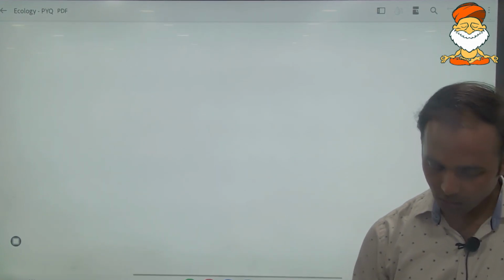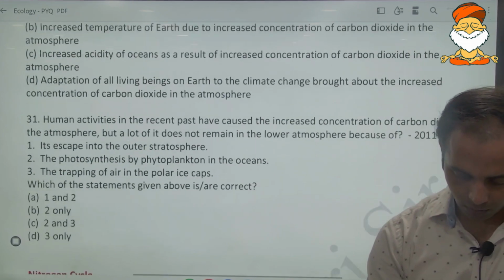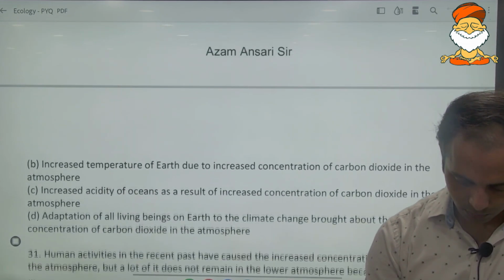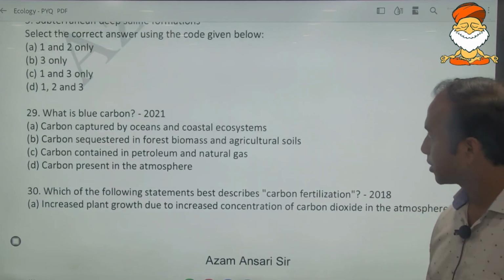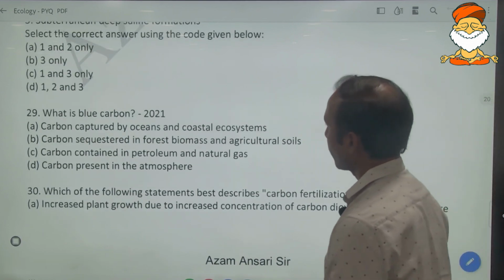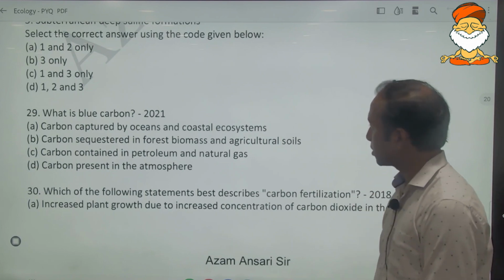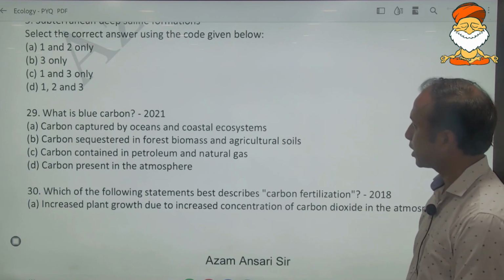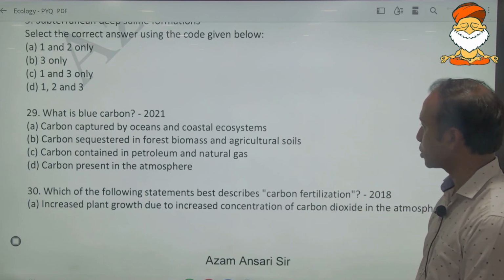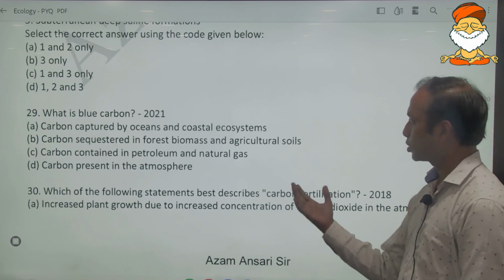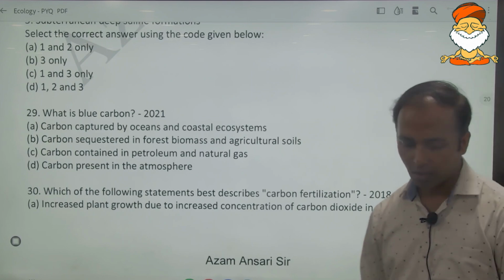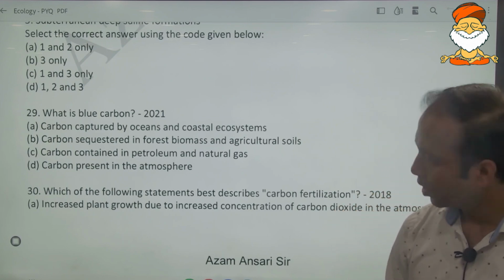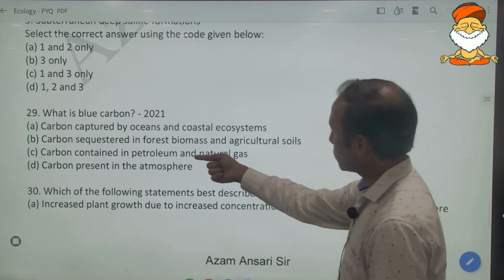So here is this question, question number 29. It says, what is blue carbon? It is very, very simple. Blue carbon is the carbon that is sequestered and stored in water bodies, so carbon captured by the ocean and coastal ecosystems. Very simple. Now let us understand what can be the terms used for the others.